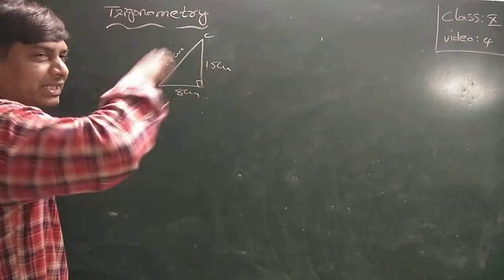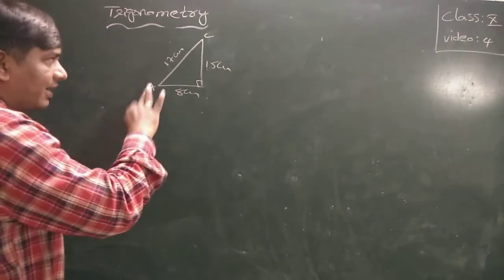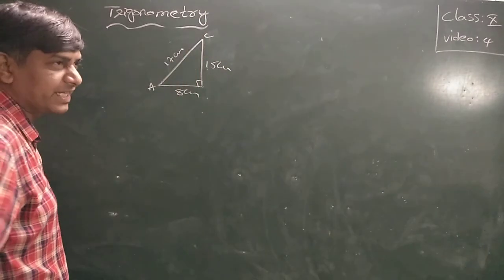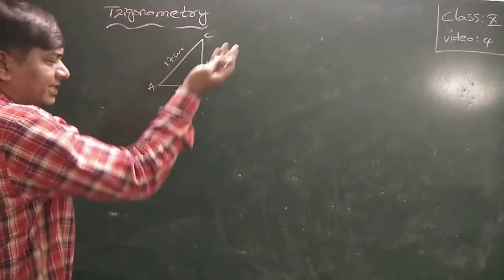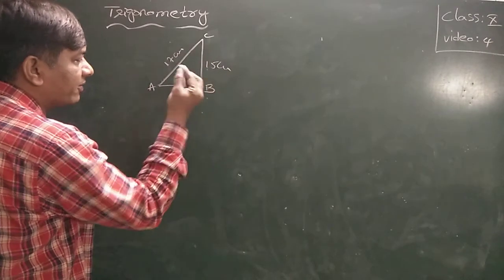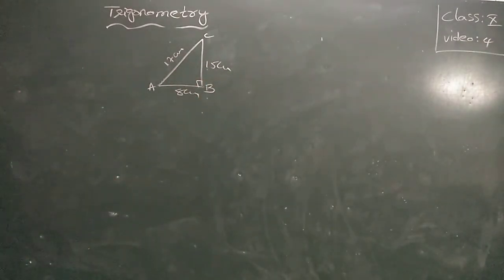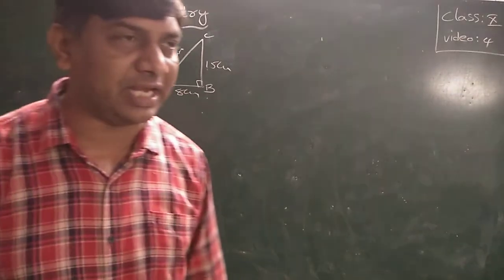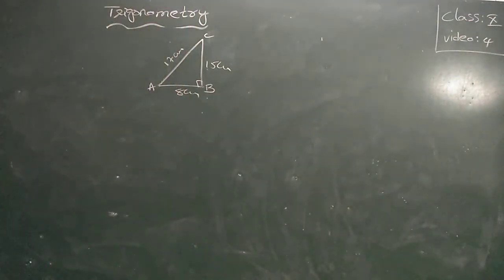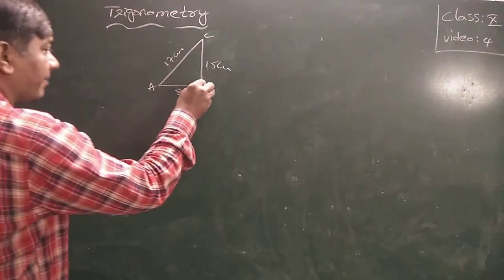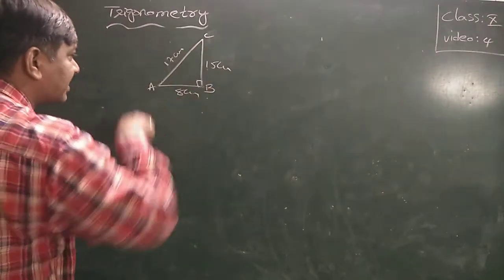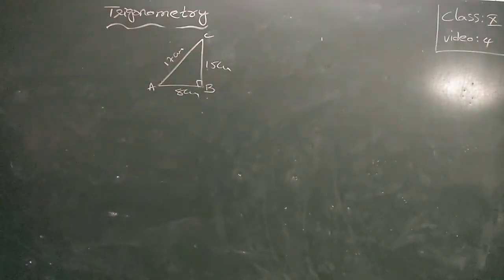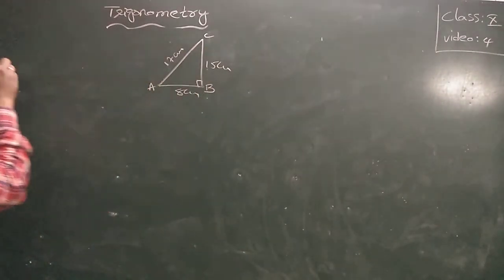First represent the hypotenuse always. AC is the hypotenuse, either CA or AC, as you wish. Then obviously the left over vertex is B. So B is the right angle here. Right angle is at B.